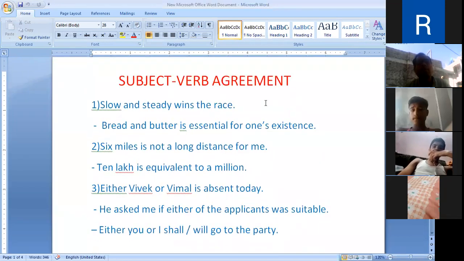Subject verb agreement. That means verb in a sentence changes according to the subject. That is called the subject verb agreement. This is the agreement between subject and verb. Verb will change according to the subject in the sentence.